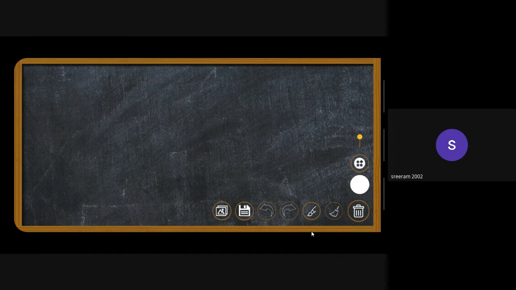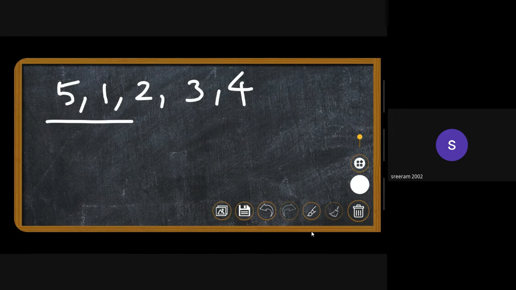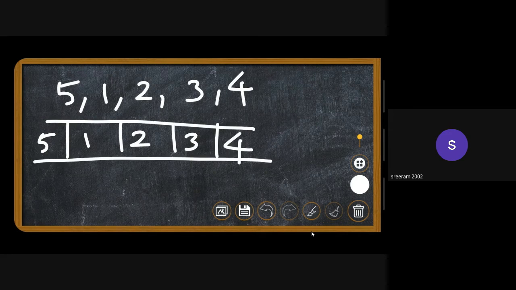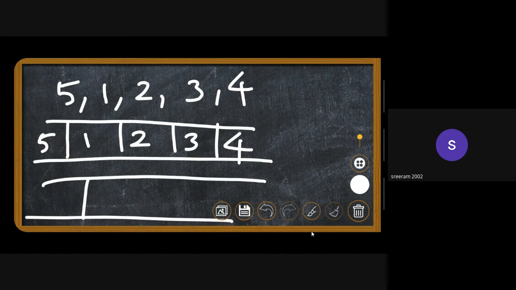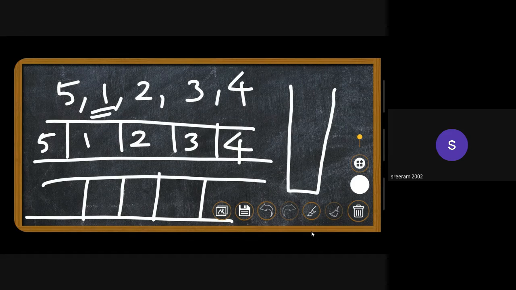And what if I have 5, 1, 2, 3, 4? So what will happen? The first element is 5, second is 1, third is 2. So this is my empty queue right here. Initially the expected element is 1, because this is the smallest. The expected element is 1, but we have 5 right here. So what should we be doing? We should store 5 in our temporary memory. Whenever we need temporary memory, we know stack is always an option.